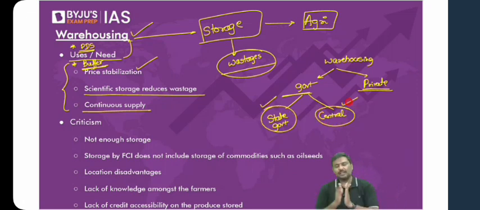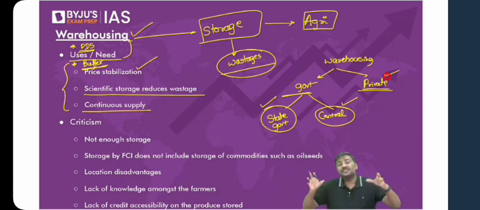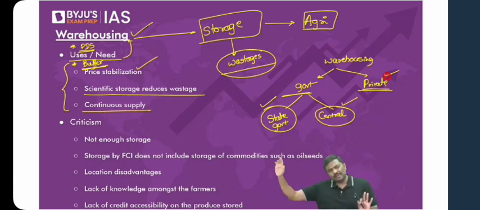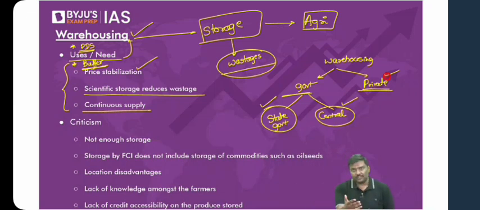But the fact of the matter is very simple. Despite having private sector participation as well as government participation, the amount of warehousing and storage capacity we have today is not sufficient. We need more and more warehousing capacity to be installed. We are implementing reforms. Don't worry, I will tell you the reforms. We are implementing a lot of reforms to promote development of all of this warehousing or storage infrastructure.